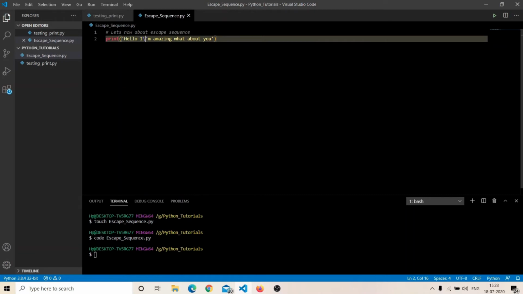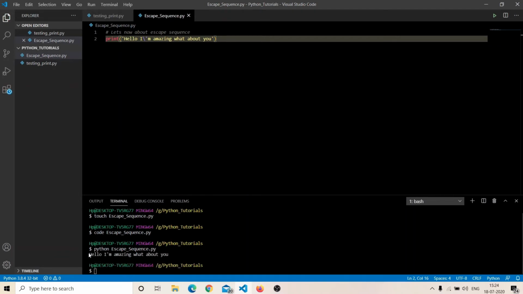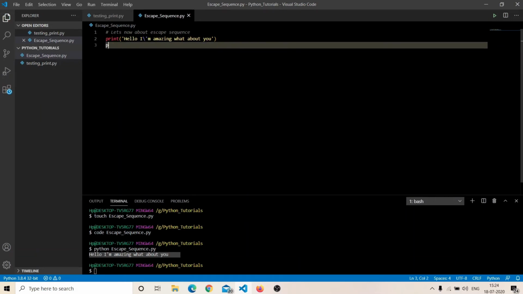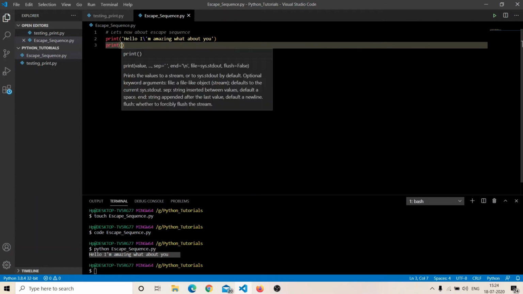That's why I have written just one line, print and a message, and inside that, double quotes and single quotes are basically fixed for strings, okay, and we are using them in between double quotes and in between single quotes. So the interpreter is getting confused about whether it is a string. No, it doesn't look like a string. As you are giving an opening quote, you are not giving a closing quote, and that is why the interpreter is getting confused about whether it is a string or something else.